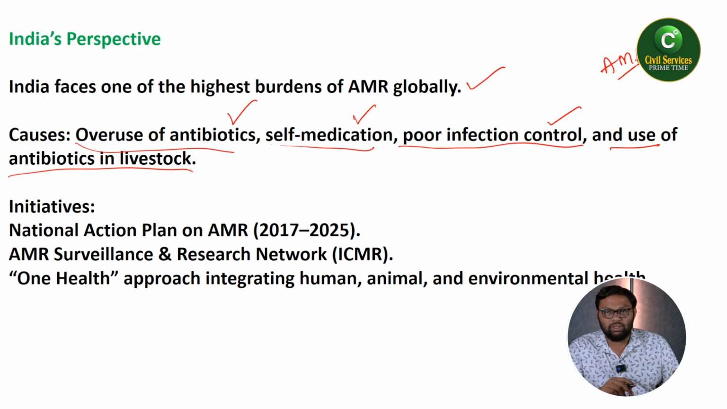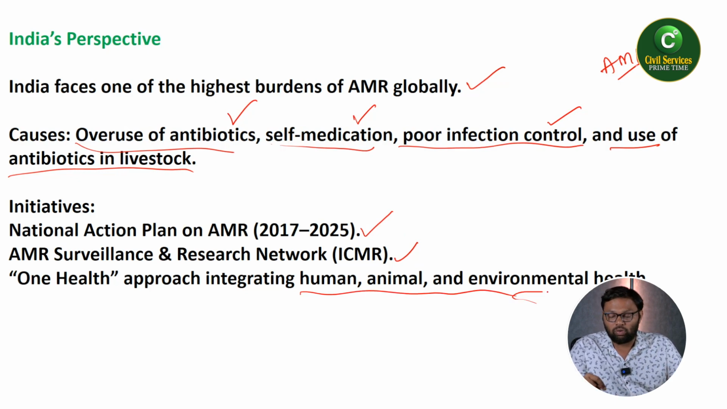So what are the initiatives taken by Government of India? National Action Plan on AMR 2017 to 2025. AMR Surveillance and Research Network by Indian Council for Medical Research, ICMR. One Health approach integrating human, animal and environmental health. So those are the initiatives taken by India for combating antimicrobial resistance.